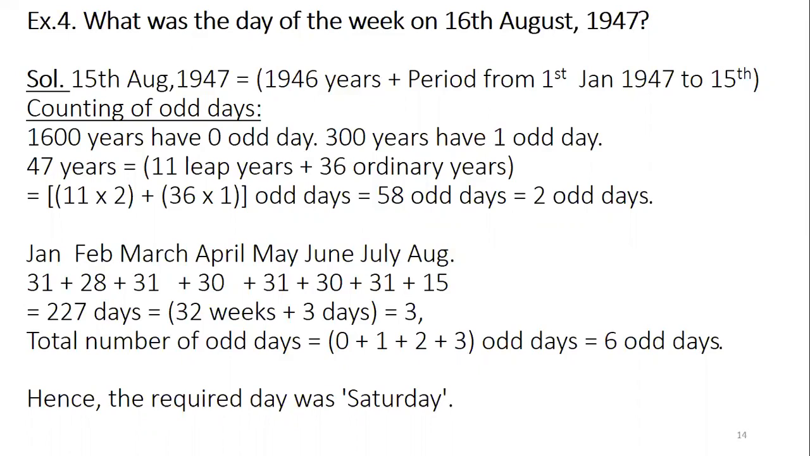Now the partial part of the year, that is 1947, the partial year has 227 days. So finally, dividing it by 7, you get 3 odd days. So totally adding all the odd days, 0 plus 1 plus 2 plus 3, 6 odd days. So coming to the general shifting, 0 odd days means Sunday, 6 odd days means Saturday.